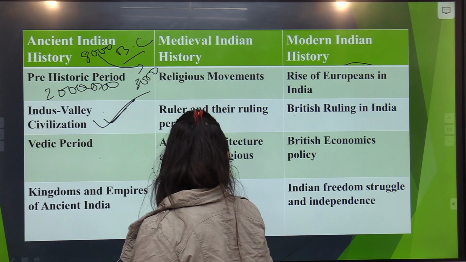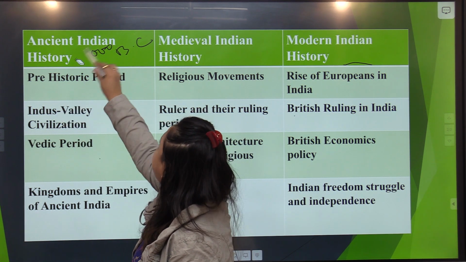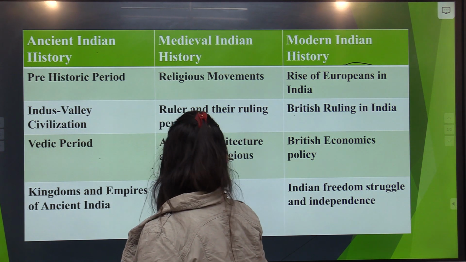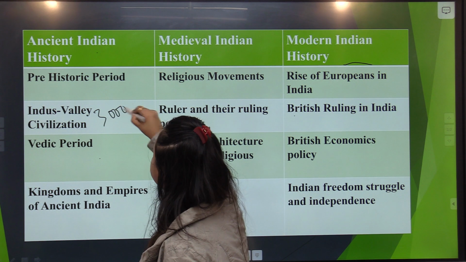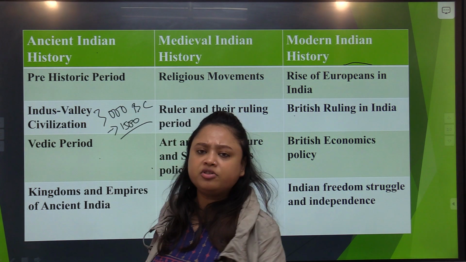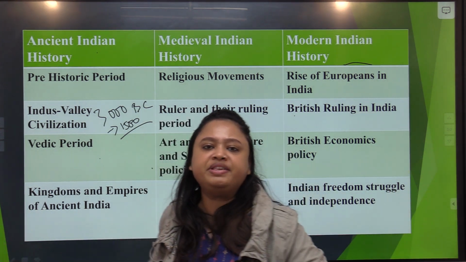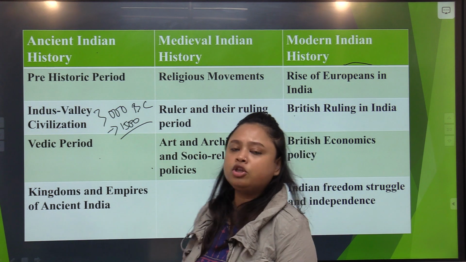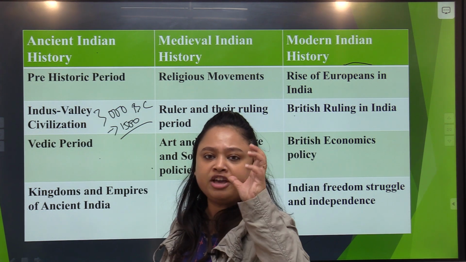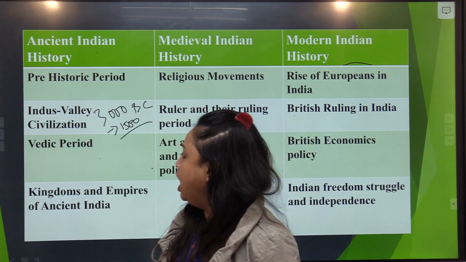So by the time we reach Indus Valley civilization, we have reached the time period of 3000 BC. So in Indus Valley civilization, our time period starts from 3000 BC till 1500 BC. Do you understand how we are moving from forward to backward in the BC era, before the birth of Christ? In Indus Valley civilization, the basic timeline that we have followed is from 3000 to 1500 BC.